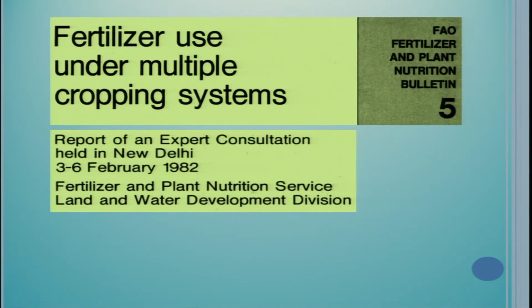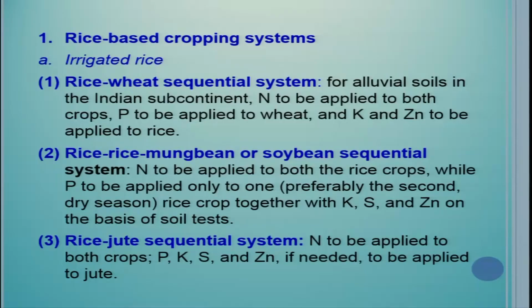Now this is of course a very old recommendation but quite useful. Fertilizer used under multiple cropping system. Such kind of recommendations in fact are not available at the moment. They have never been compiled in India. So whatever has been compiled at that time can give some leads to us. For example, in rice based cropping system, this information was compiled by Dr. Rajendra Prasad in his book. I have taken most of the part from his book because I could not see the original book which I have shown you here, but they are very relevant recommendations.